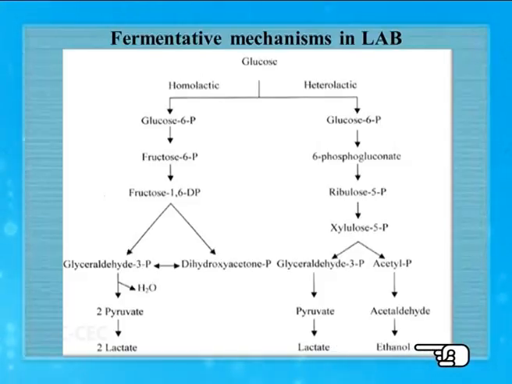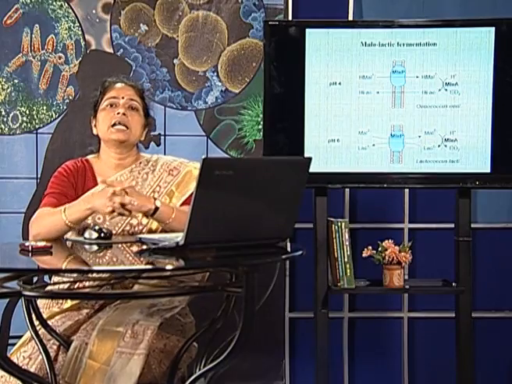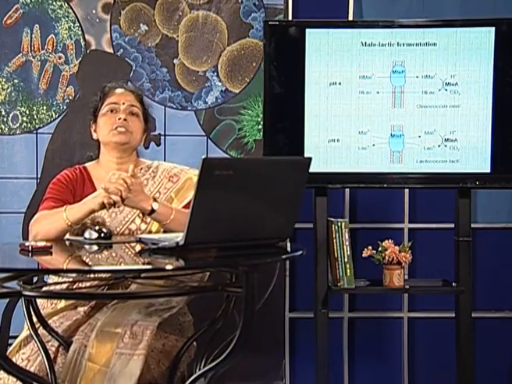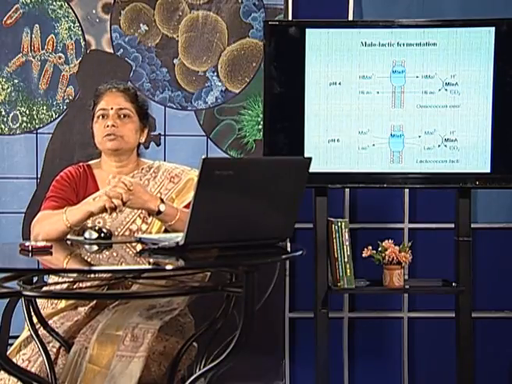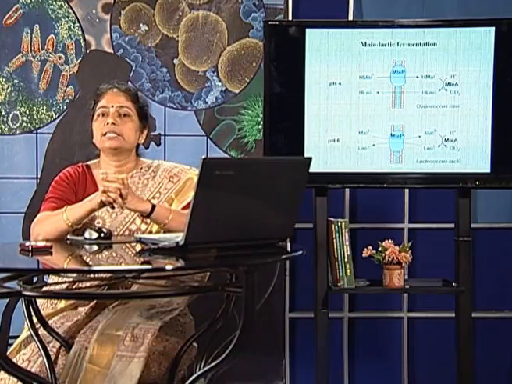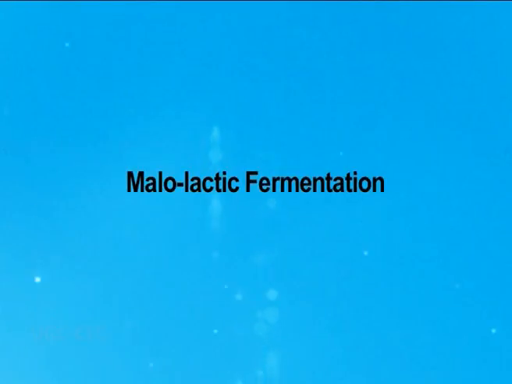And that is why this is called heterolactic, while in the homolactic we have formation of only one type of product. There is another fermentative pathway which is exhibited by some genera of the lactic acid bacteria, and that is called malolactic fermentation.